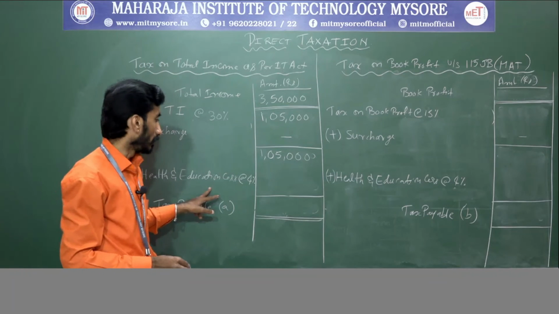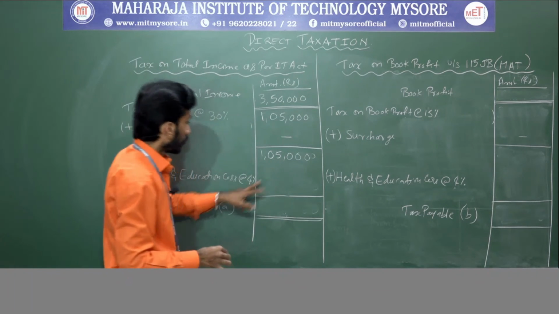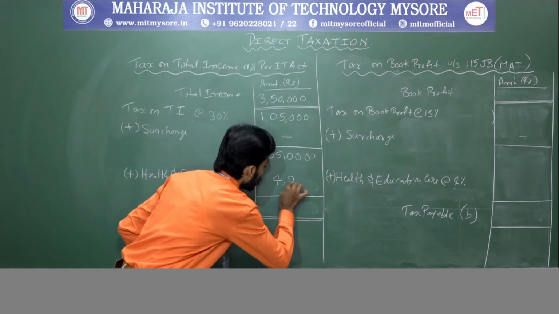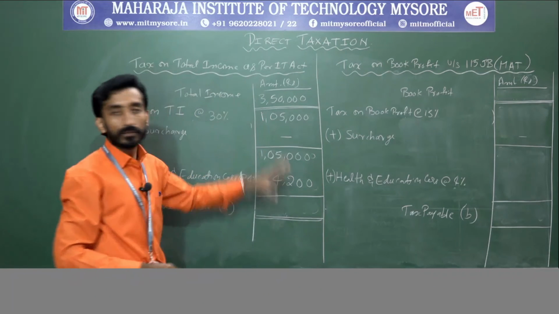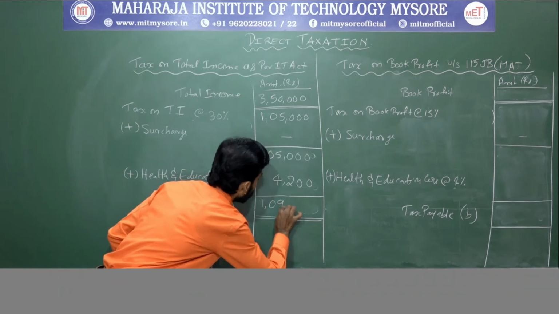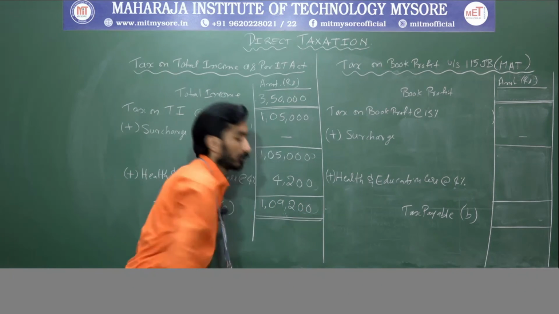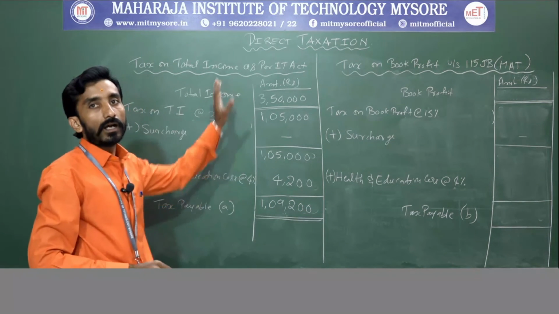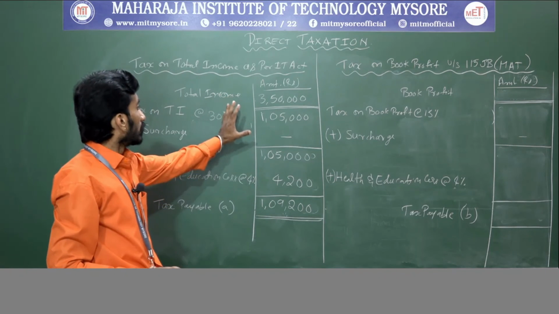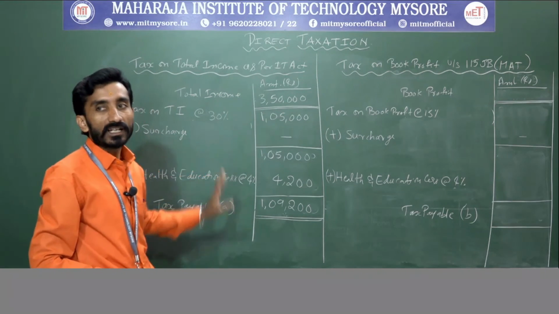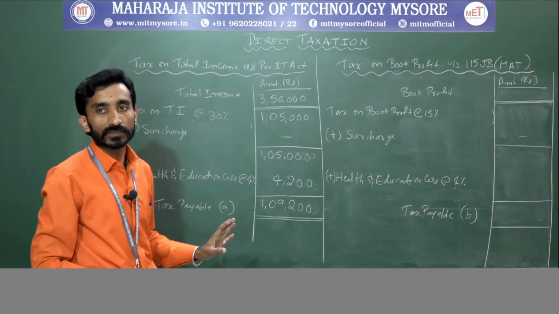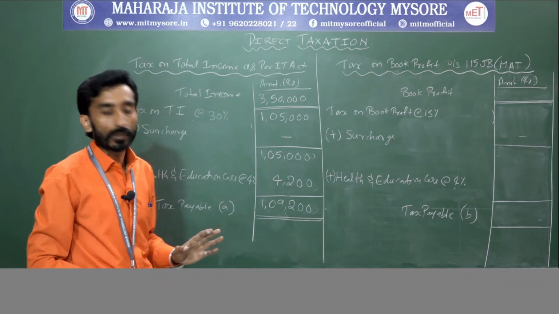Cess needs to be added, that is 4% on 1,05,000. So you will get 4,200. So sum up this, 1,09,200. So as per IT Act, total income is 3,50,000. Tax payable is 1,09,200. Clear? Next we will go with book profit.